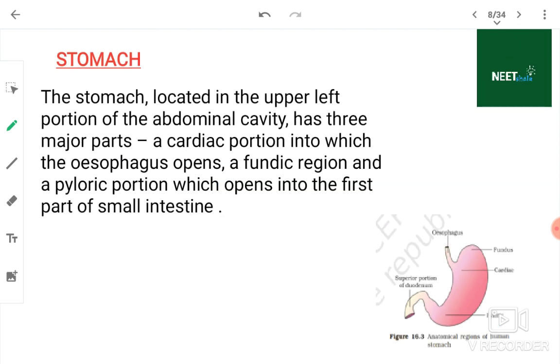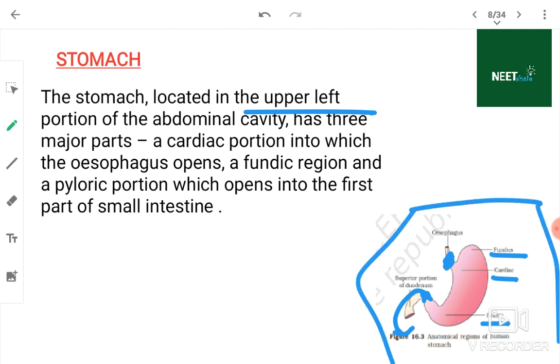The stomach is located in the upper left portion of the abdominal cavity and has three major parts: a cardiac portion into which the esophagus opens, where there is one sphincter also, a fundus region, and a pyloric portion which opens into the first part of the small intestine. So this is the diagram of the stomach from NCERT, and the location of the stomach is the upper left portion of the abdominal cavity. You have to remember all these points.